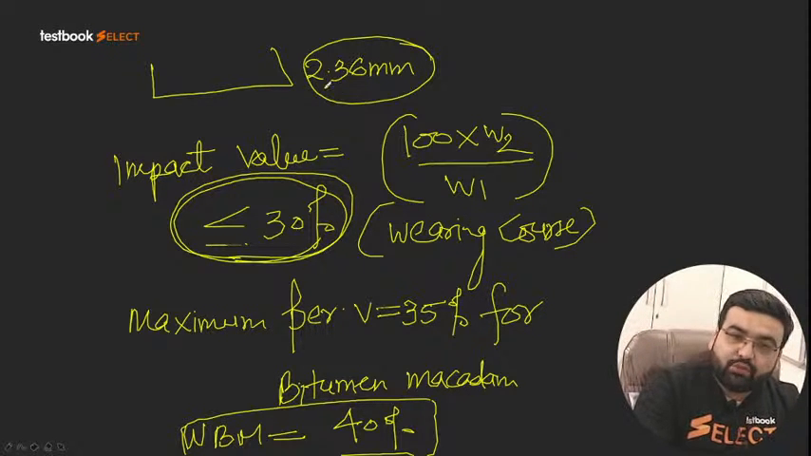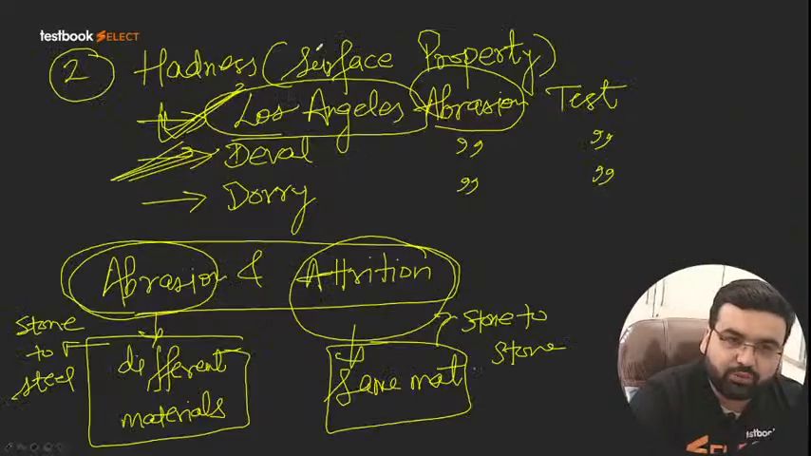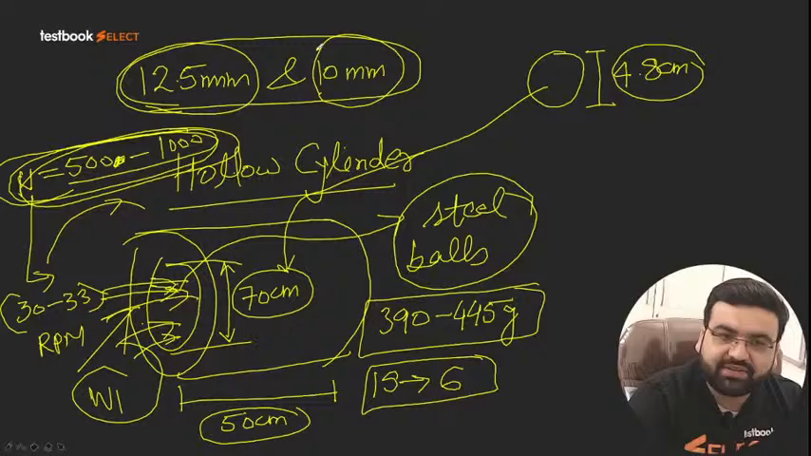Again here we have 2.36 mm, not 1.7. So initially in the crushing also we had 2.36, and here also we have 2.36, but in the hardness we had 1.7.